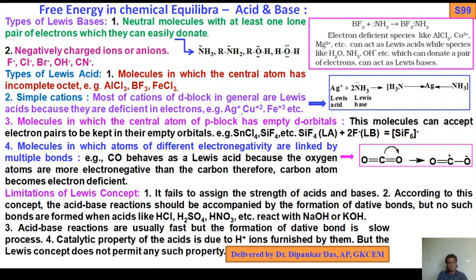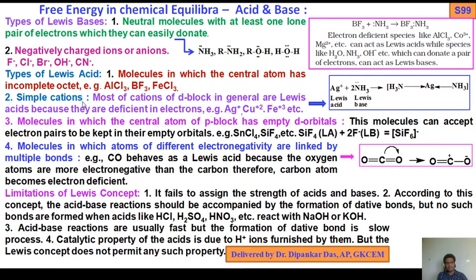Now, types of Lewis acid. Molecules in which the central atom has an incomplete octet, like AlCl3, BF3. These act as Lewis acids. Here BF3 acts as a Lewis acid, and these are the Lewis bases.